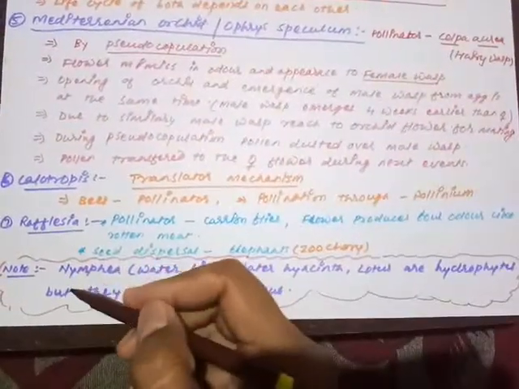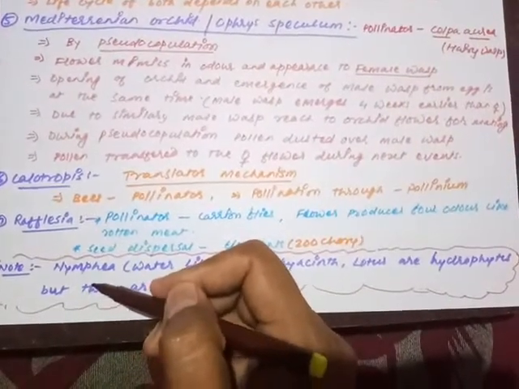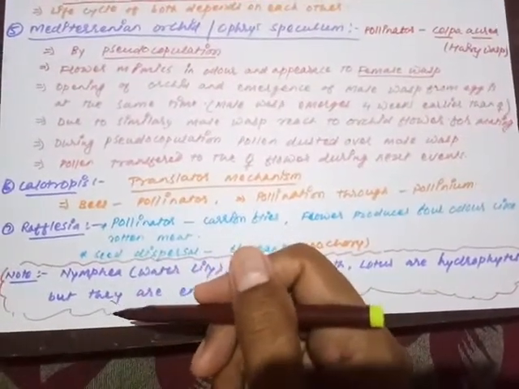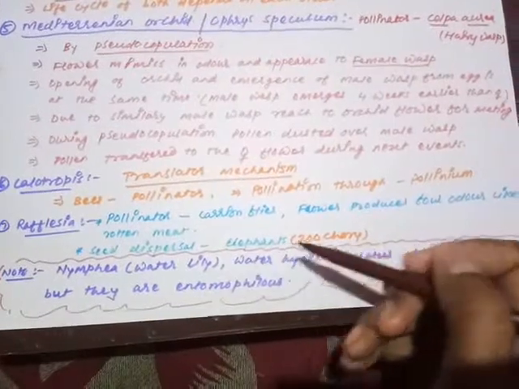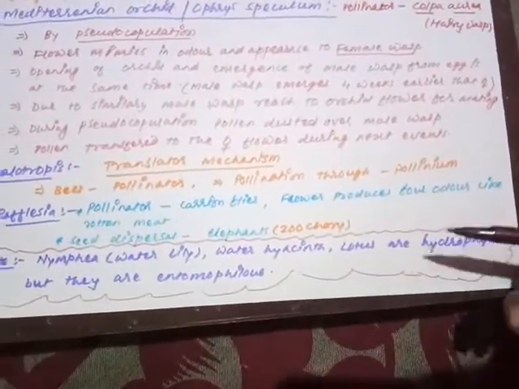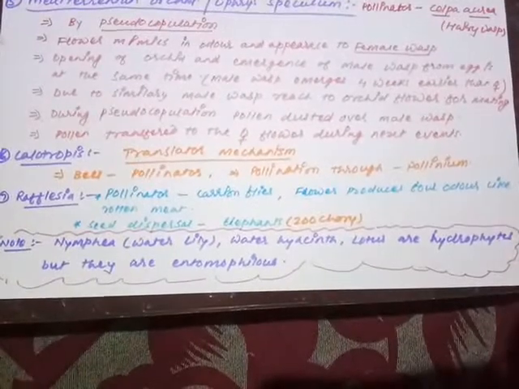A very specific note here, because we are just going to complete insect pollination. Some aquatic plants, some hydrophytes, like Nymphaea or water lily, water hyacinth or Eichhornia, lotus, Nelumbo, and Alisma too. Four specific plants: Nymphaea, water hyacinth, lotus, and Alisma. They all are hydrophytes, which means they are all aquatic plants. So they need to perform hydrophily, but what happens is they are performing entomophily.